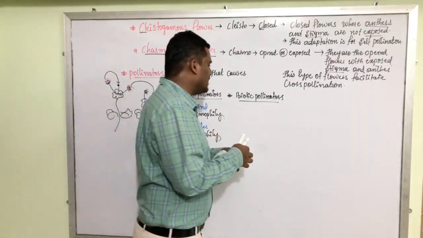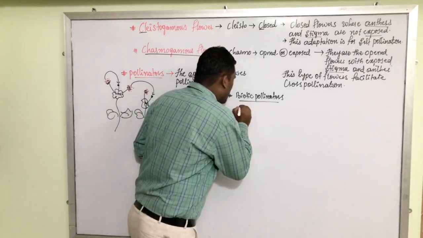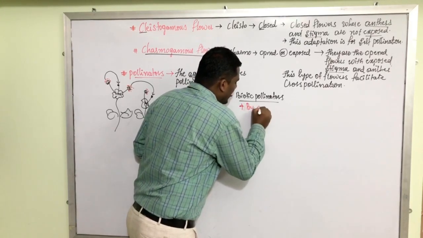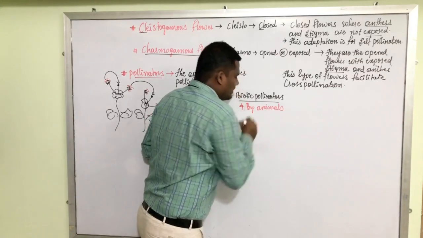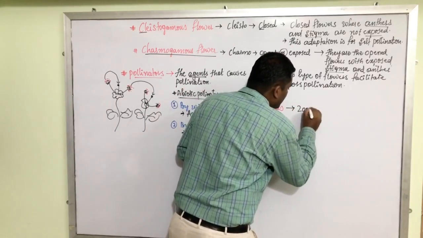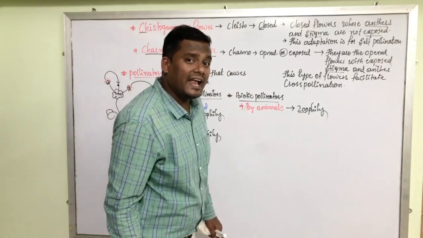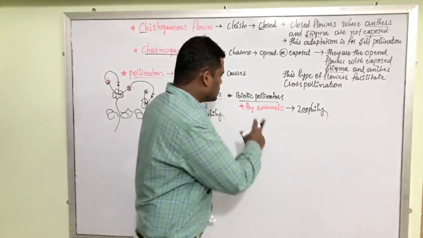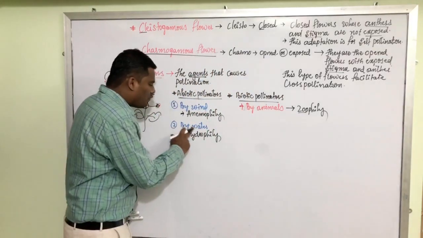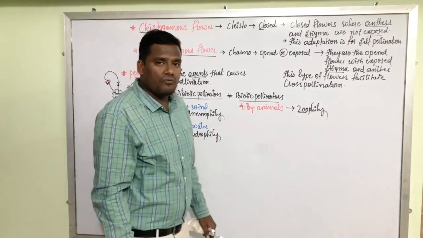In some cases, pollen grains are carried from anther to the stigma with the help of animals. Such pollination is called zoophily. What do you mean by zoo? Zoology. Zoo means animal. Zoology means the study of animals. So, pollination by animals is called zoophily. Pollination by water is called hydrophily. Pollination by wind is called anemophily.